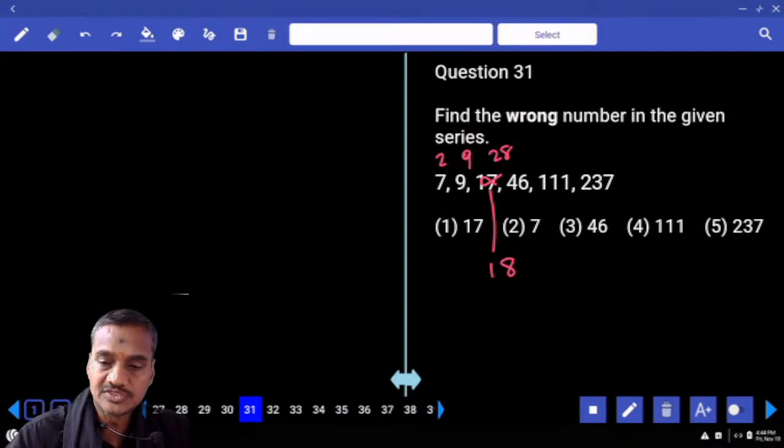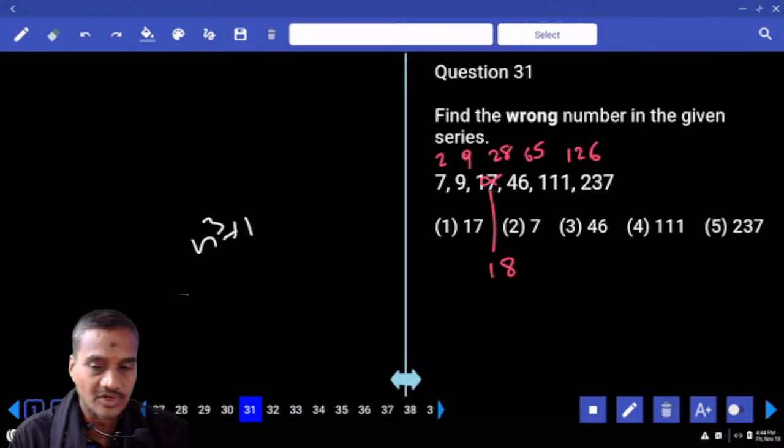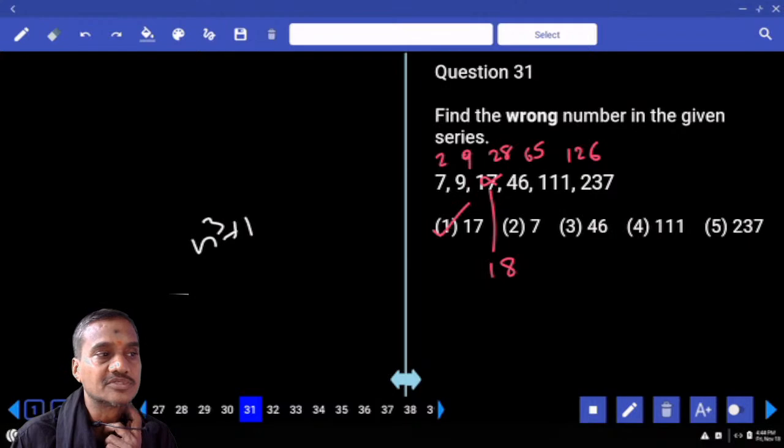Now it is 18, 3 cube plus 1, and this one 28. Then next is 65 and 126. The difference between the numbers is n cube plus 1. The wrong number is 17 and the correct number is 18. Wrong number is 17 and the correct number is 18.